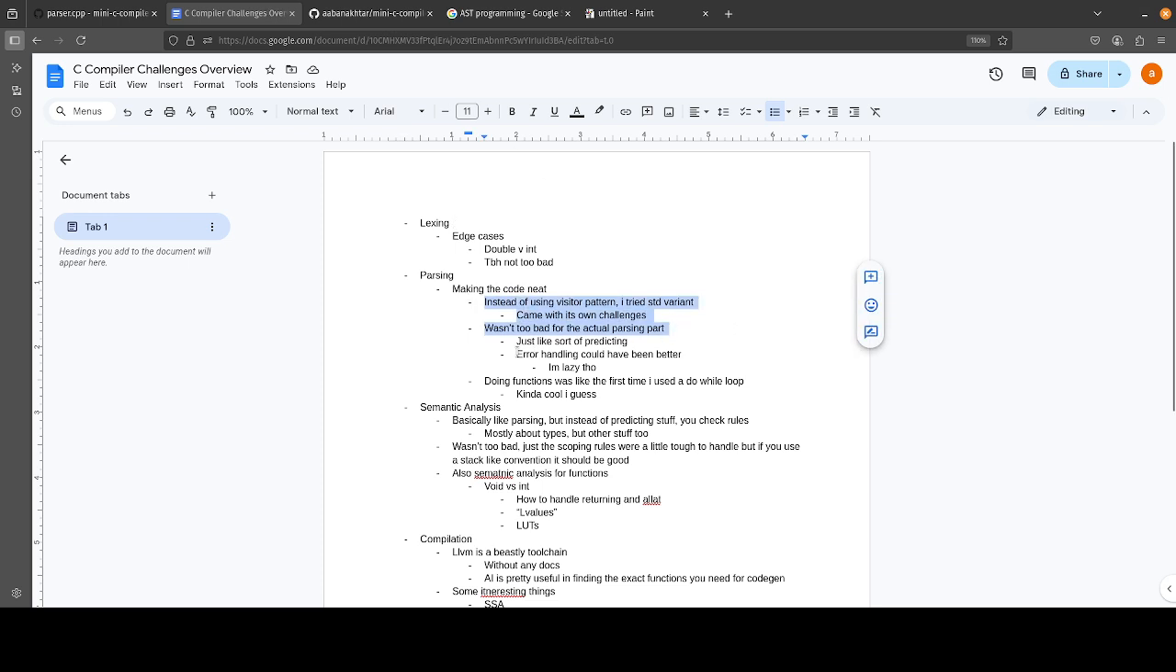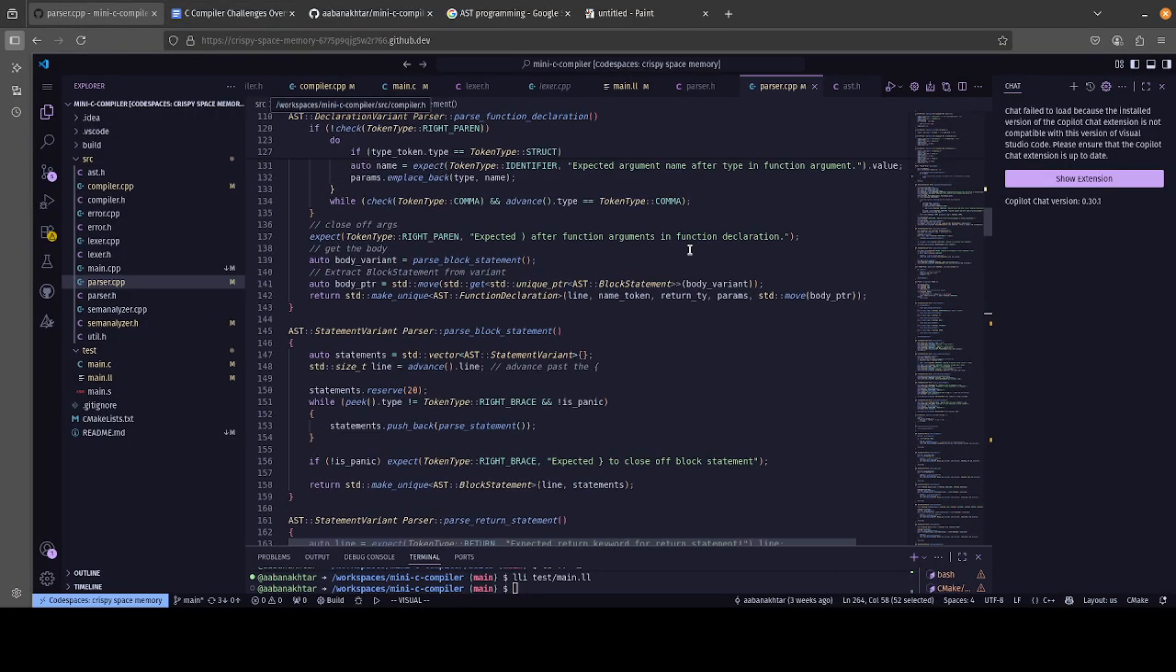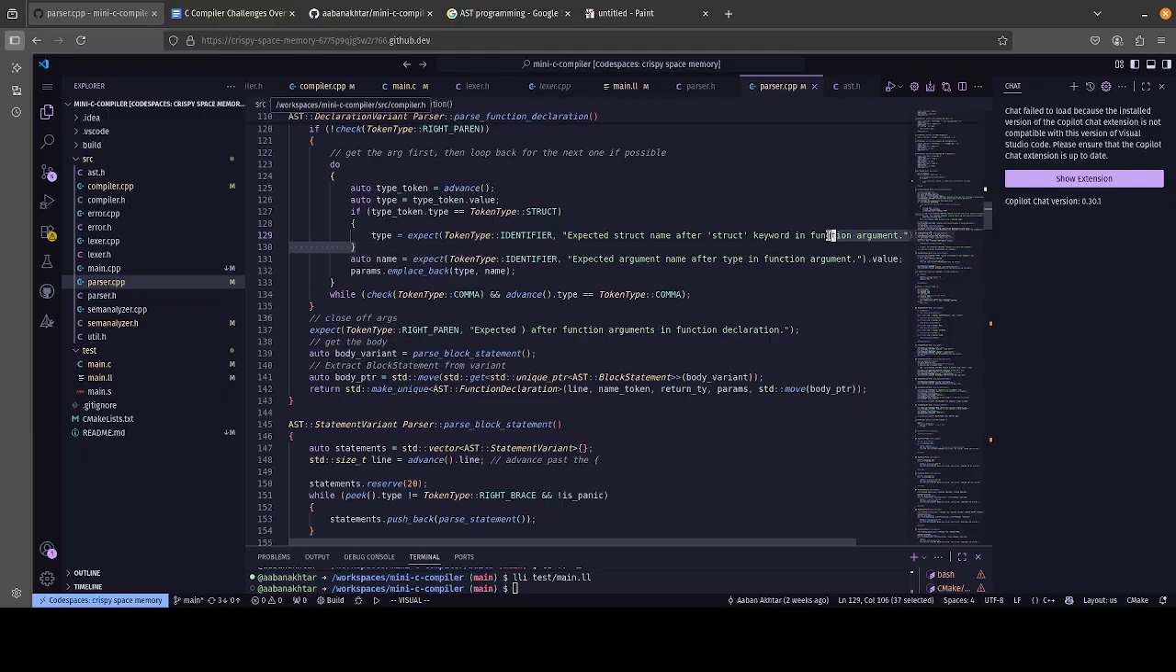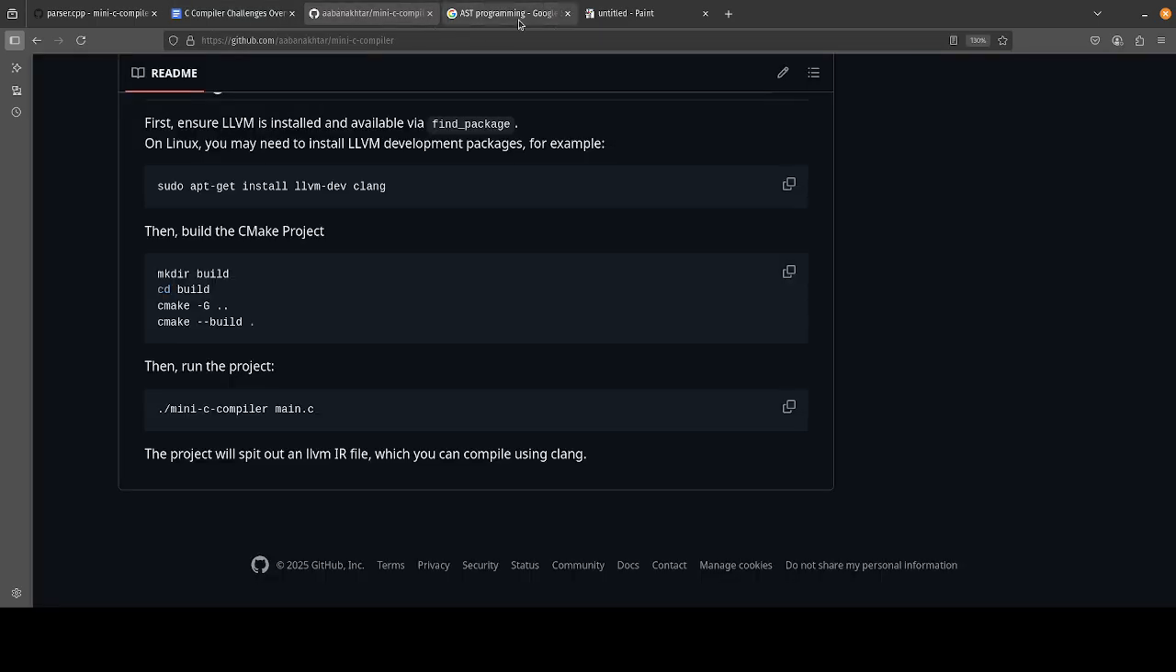Oh yeah, error handling. Error handling was kind of a weak part of this project. I didn't put any line information or context, so if you mess up, you probably don't know where you messed up. But at the same time, this isn't an industrial compiler, so it doesn't really matter too much. This is more for learning.